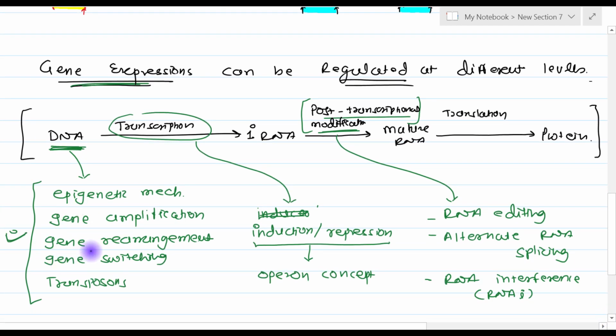So this 5 plus 1 plus 3 makes a total of 9 mechanisms which work on the regulation of gene expression at the different levels. In the next video, I will discuss the operon concept, and in the subsequent videos we are going to discuss all of these mechanisms of regulation of gene expression.